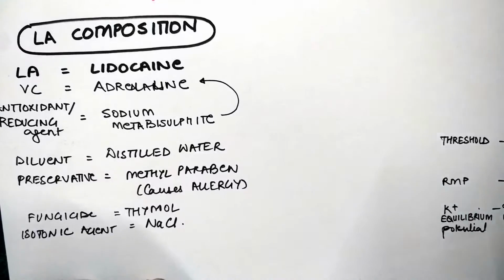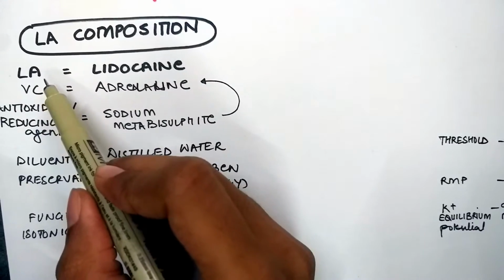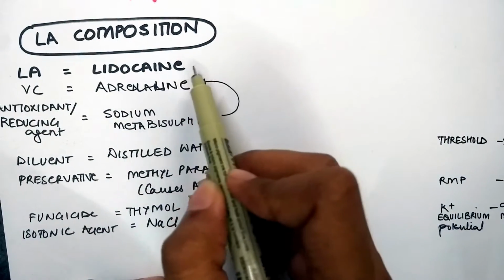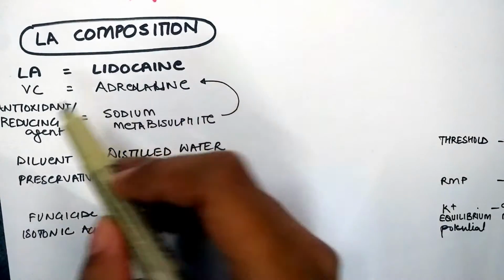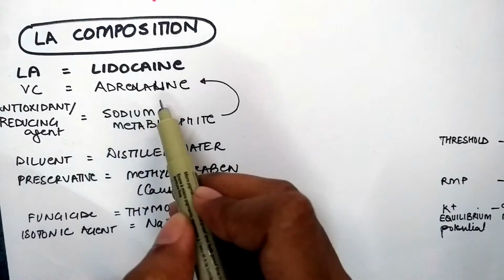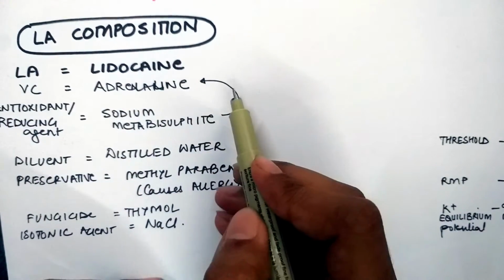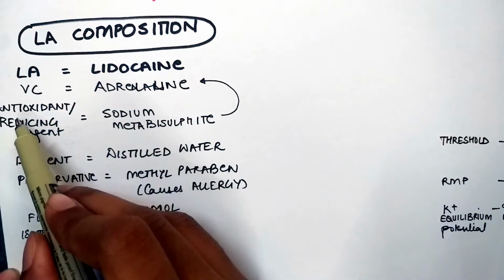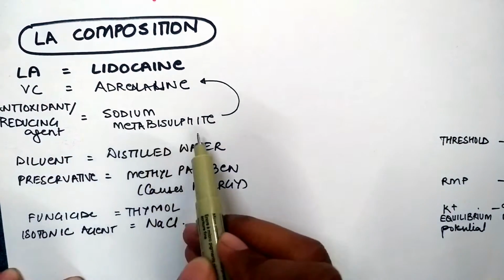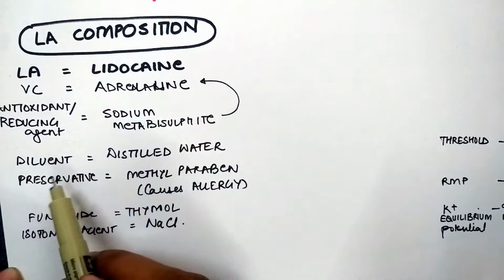Coming to the composition of LA, the primary agent is the local anesthetic agent, which is lidocaine. It is a vasodilator, hence we need a vasoconstrictor to be added in the LA, which is most commonly adrenaline in 1:1 lakh proportion. Another is an antioxidant or reducing agent, sodium metabisulfite. This is used to prevent the oxidation of adrenaline.